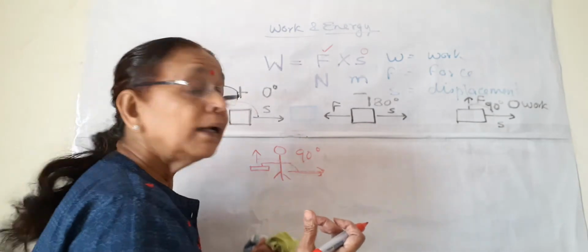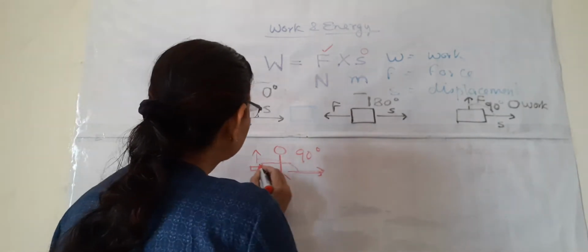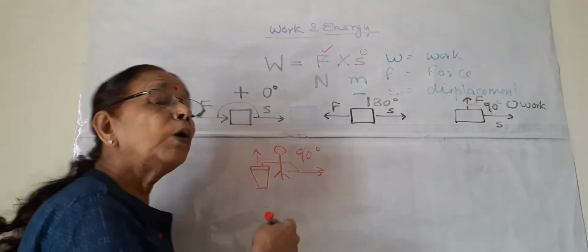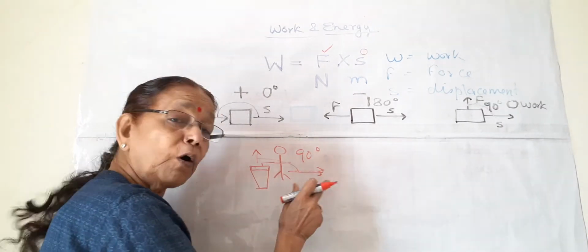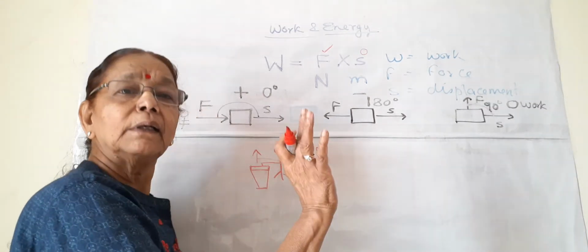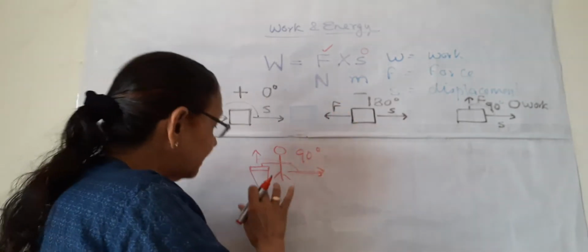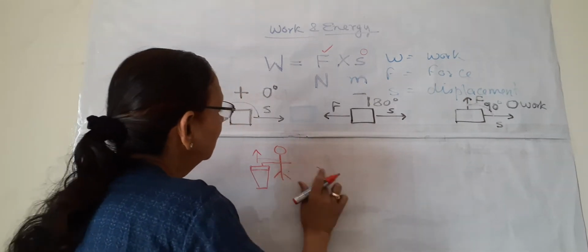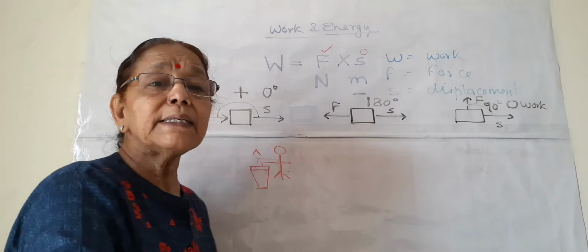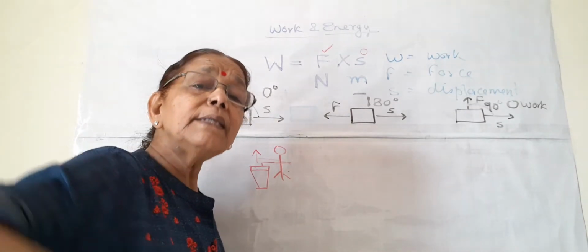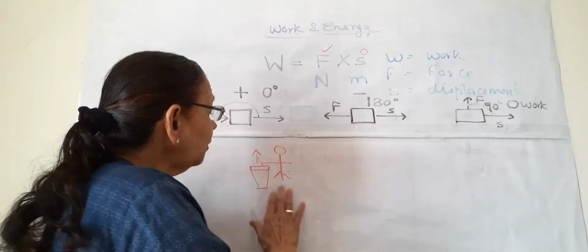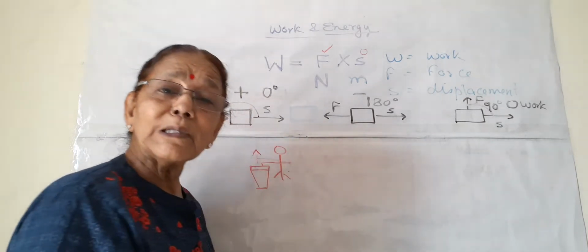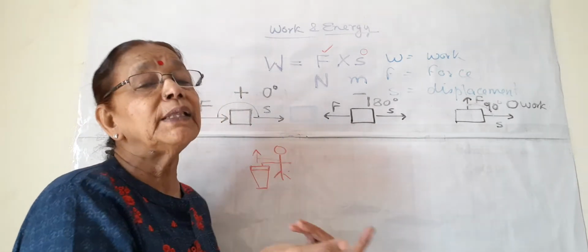So interesting, in a way funny. In your NCERT, I think this is the question: if he is holding a bucket full of water and walking or even standing, then no work is done. If he is only standing with the bucket, then the displacement is 0, no question of any angle. He is applying force upward, but he is not moving. No displacement, then the work is 0. And if he is moving, then also the work is 0, because then the angle between them will be a right angle.